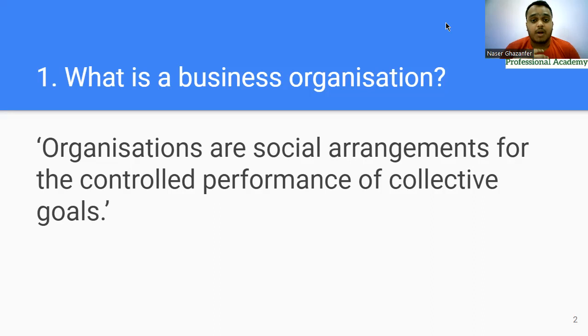Now, the bookish definition says organizations are social arrangements for the controlled performance of collective goals. So everyone has a collective goal and you are working towards it. There are many organizations you can give as examples. There is a profit motive, there is some social objective, there is some profit objective which they have to achieve, and that's the reason they are working.